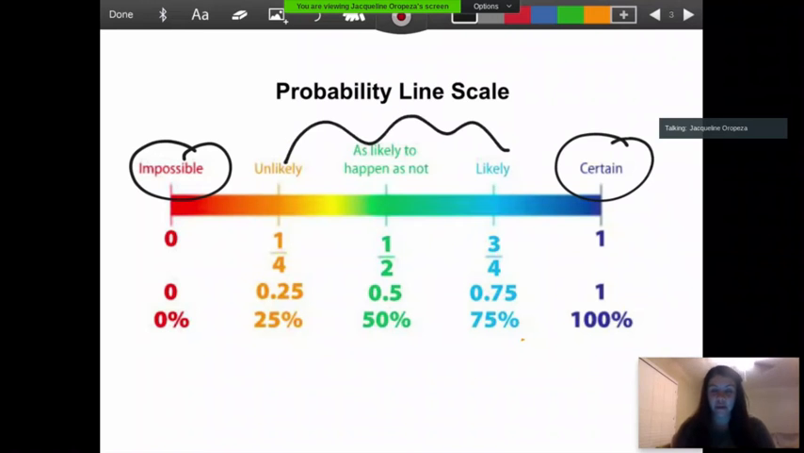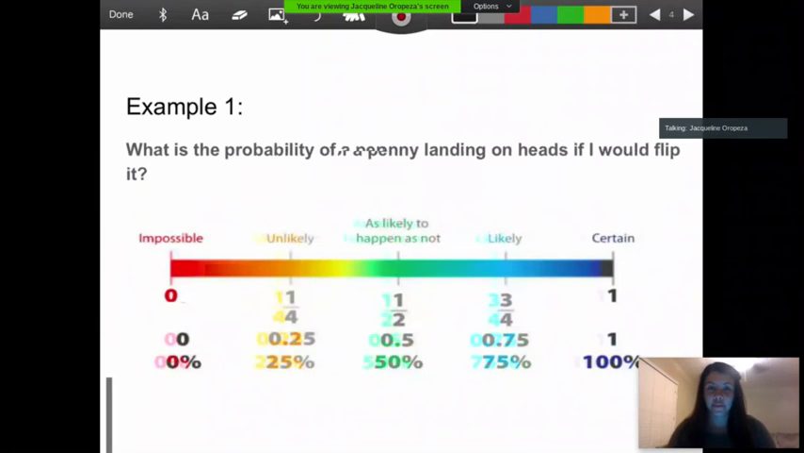In between the middle, that's where our doubt comes. Unlikely means there are chances that it could happen, but it's closer to impossible. To likely being closer to certain. So that means that there's a higher chance that it will happen, but there's still that little doubt that it might go the other way to not happening. So we're going to go over two examples.